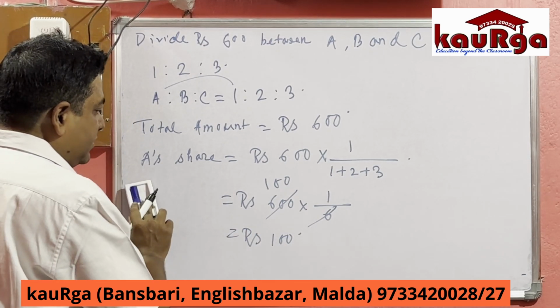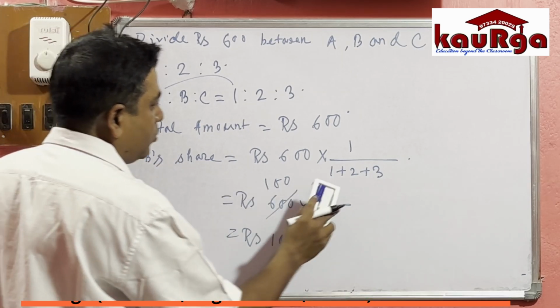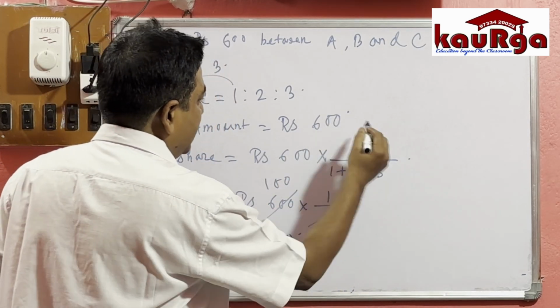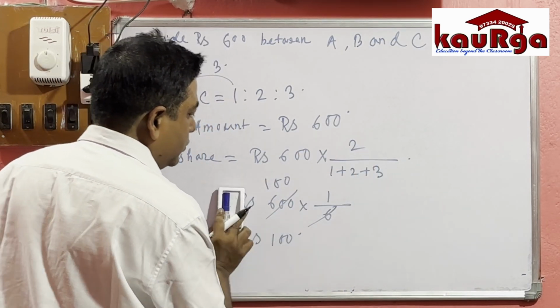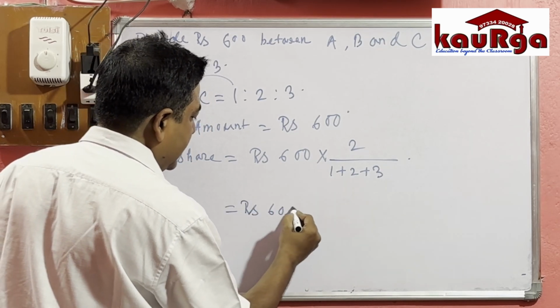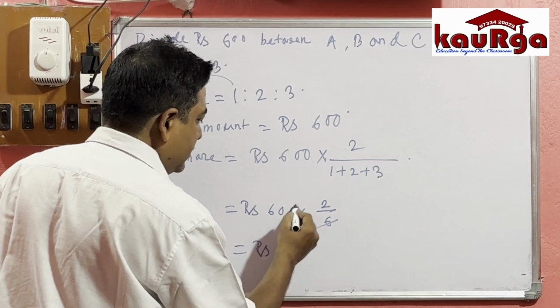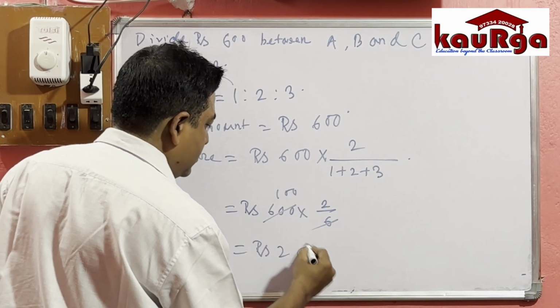Similarly we will get the share of B also. B's share equal to rupees 600 into B's ratio, which is 2, equal to rupees 600 into 2 by 6 equal to rupees 200. Very good.